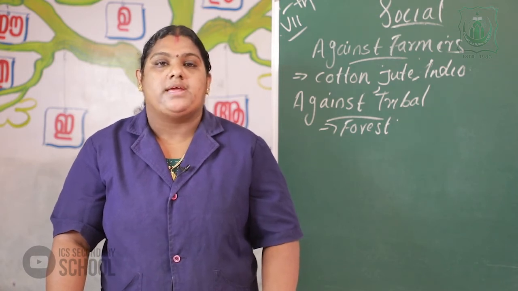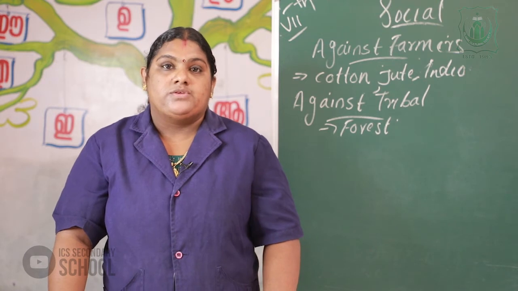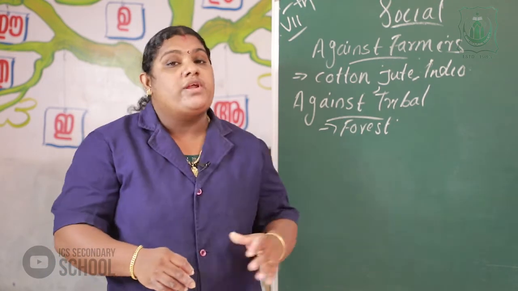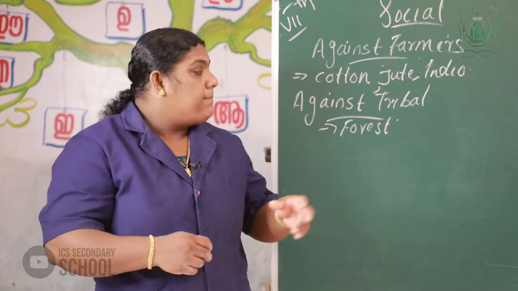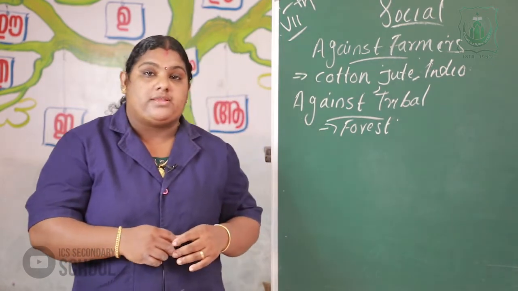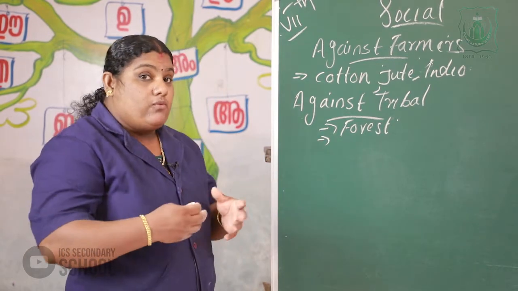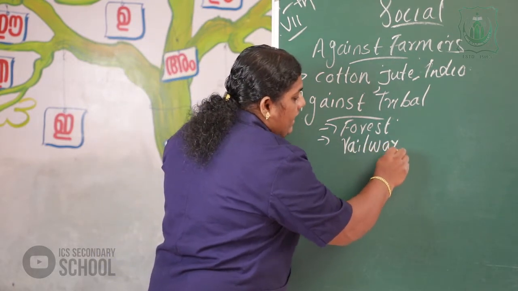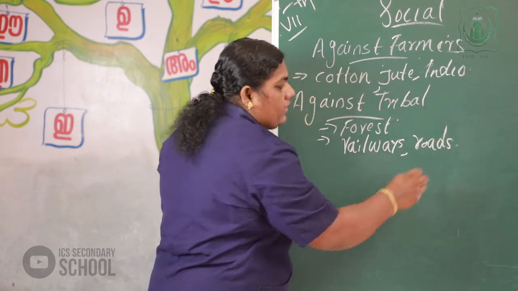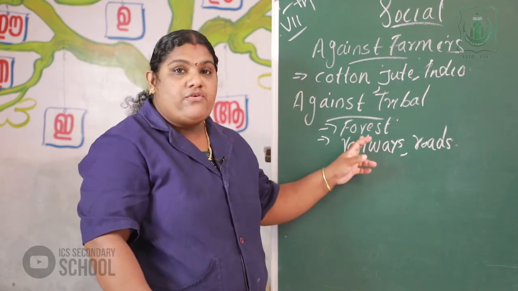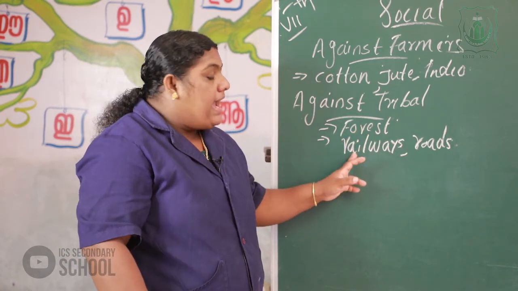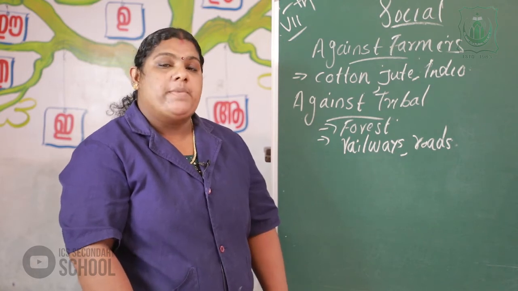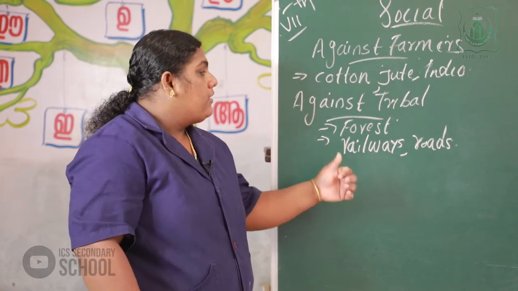These measures intensified the miseries of the tribals.